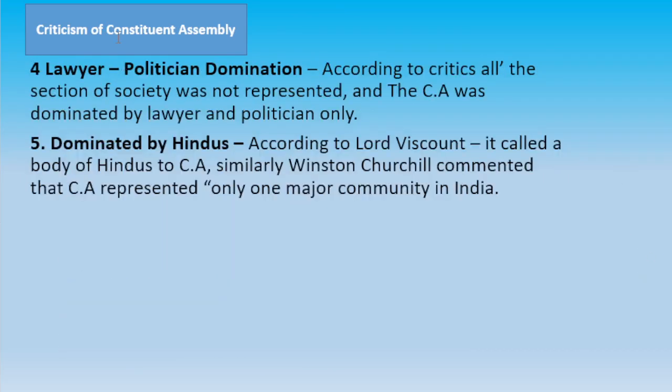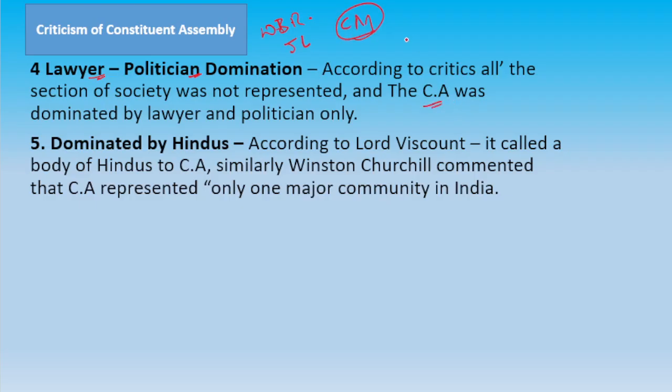Then another criticism is it was dominated by lawyers and politicians. Majority of the members like Dr. B.R. Ambedkar, Pandit Jawaharlal Nehru, they were what? They were lawyers and politicians. There was no common man in the Constituent Assembly.